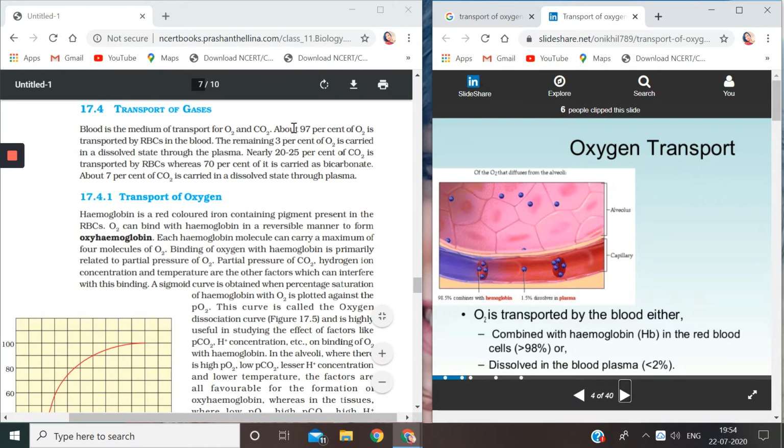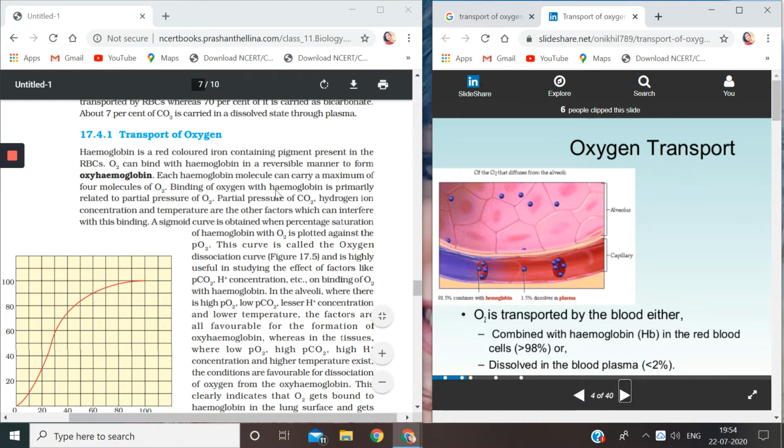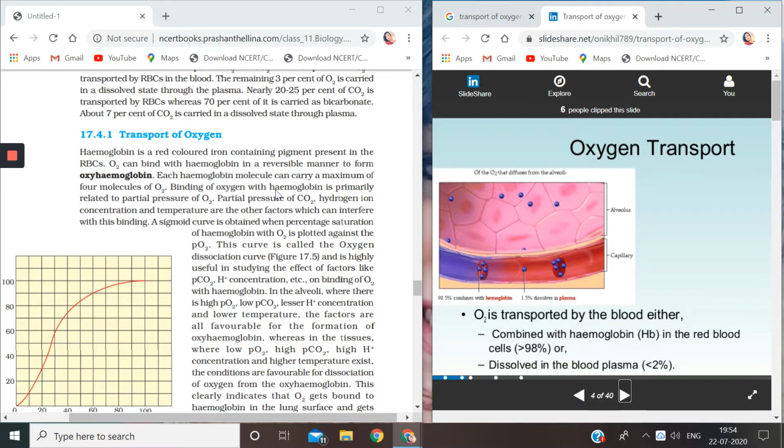100% oxygen, how will be the transportation of that 100% oxygen? 97% through RBCs, 3% through plasma. Same with carbon dioxide, 20 to 25% with RBCs, 70% in the form of bicarbonates, and only 7% is carried in dissolved state in the plasma. So now we will first look at the transport of oxygen.